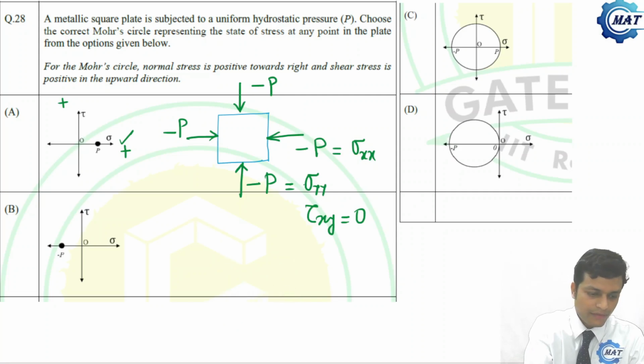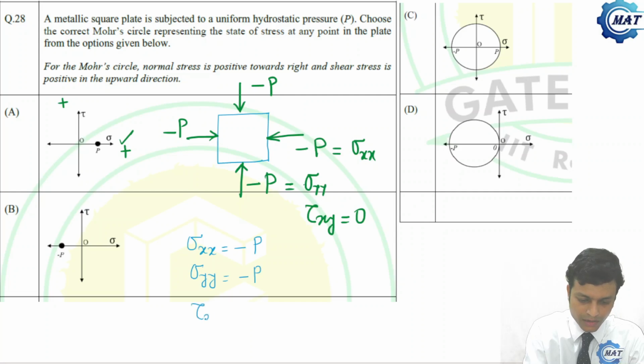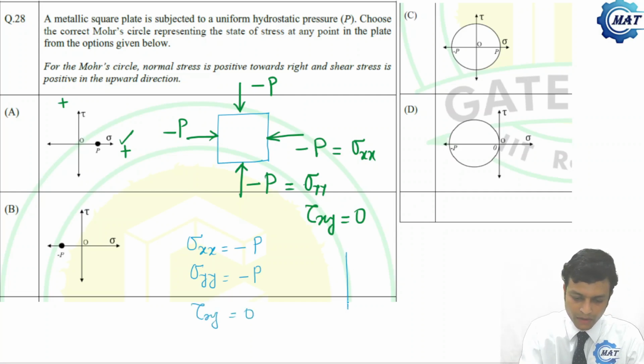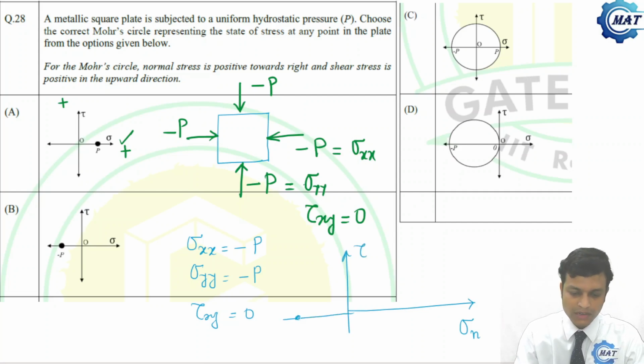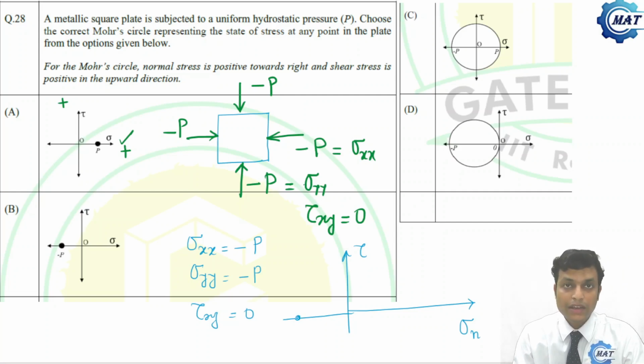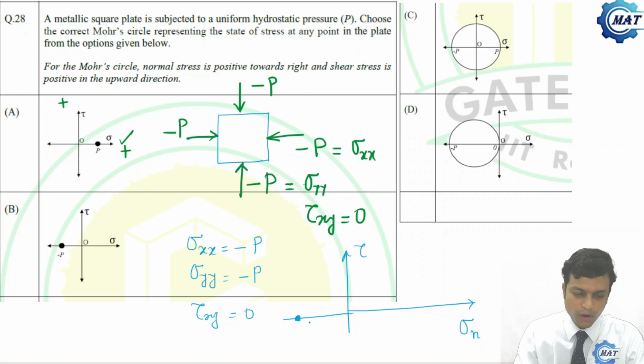So already I have mentioned here, let us write down once again: sigma xx is minus P, sigma yy is minus P, and tau xy is 0. Now if I draw the Mohr circle, sigma n and tau, both are minus. So here it is sigma xx comma tau xy, as tau xy is 0, and sigma yy comma tau xy also at this point. So the Mohr circle becomes a point for hydrostatic stress. Okay, so here it will be a point.